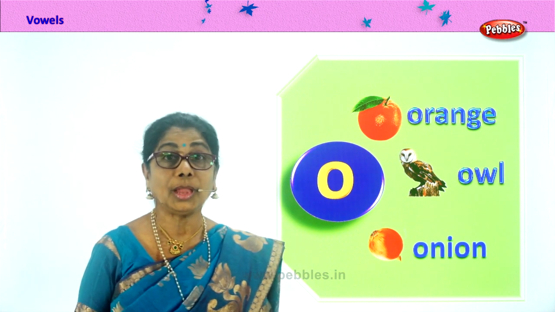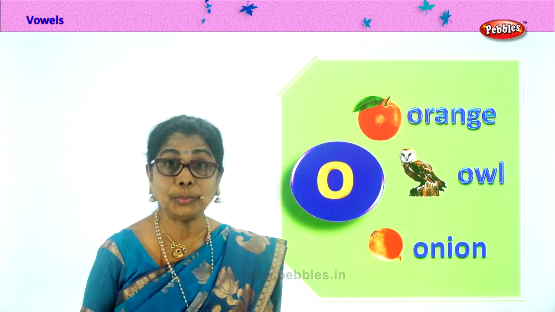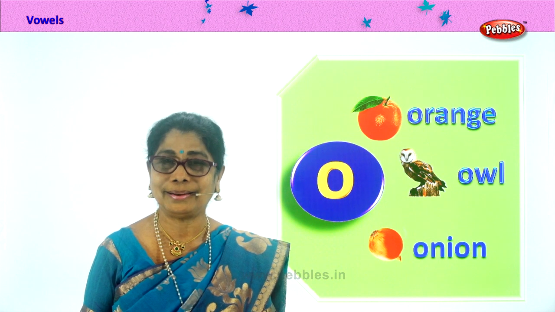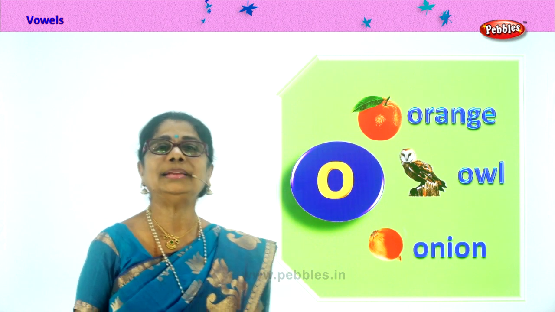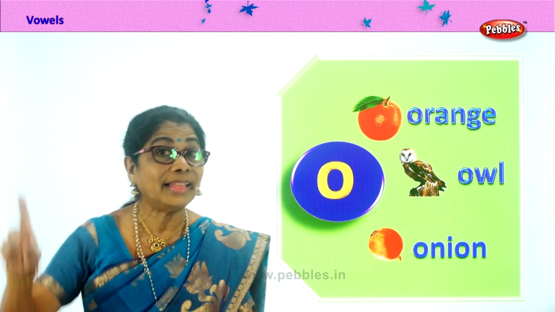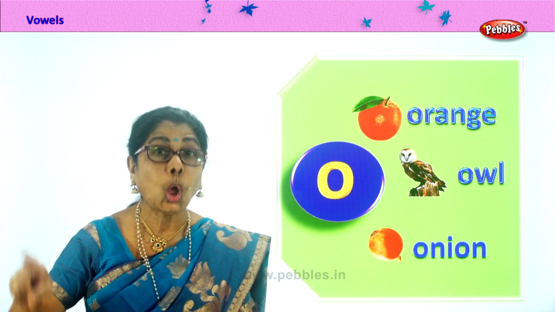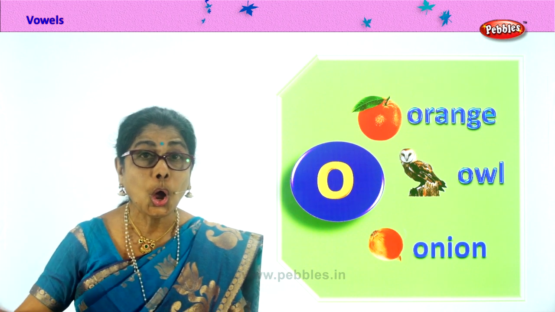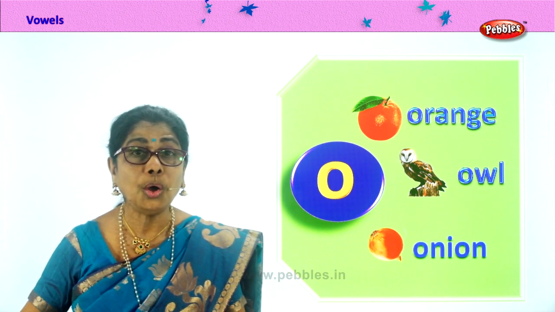Shall we take the song to remember the fourth vowel O? When it's dark, you have to put the lights on. The room will be dark. Now it's dark. The lights go on. Oh, oh, oh.